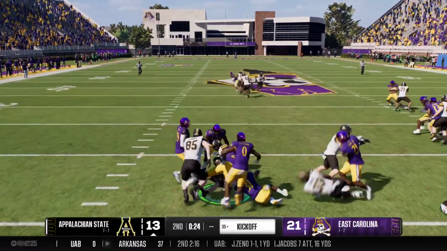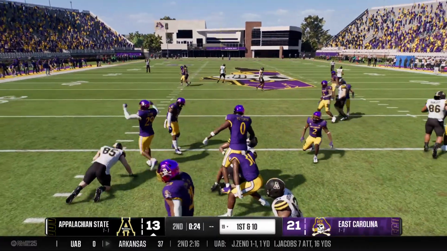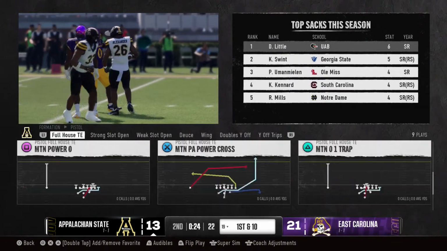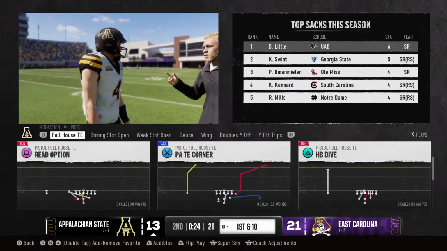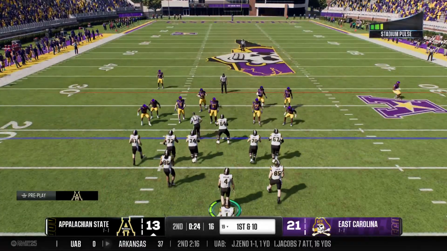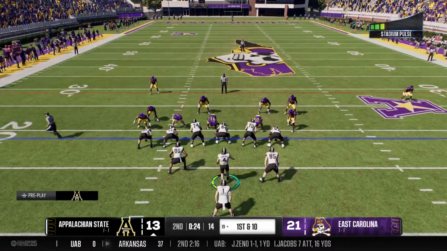And he takes this from inside the 5. Really disciplined job by the coverage unit to get down there and make the stop at the 19. The Appalachian State offense returns to the field. Now they're backed up here, Jesse. Wonder how aggressive they're willing to be.